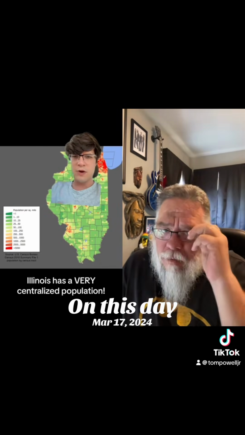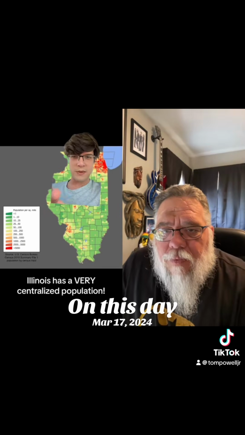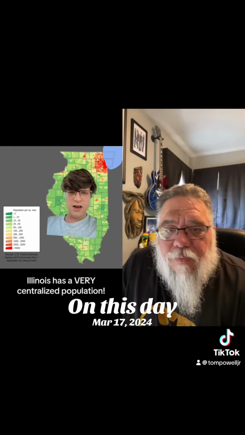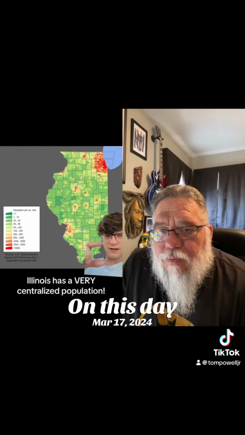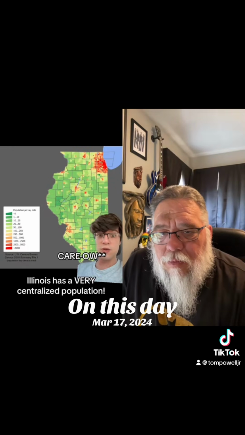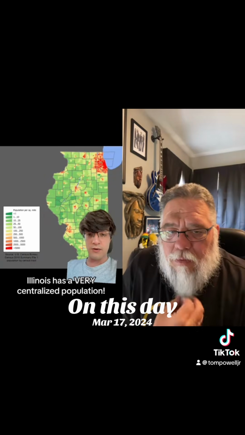This is the Rock Island, Moline, Quad Cities region, and it's called Quad Cities because Davenport and Dubuque, Iowa are right across the river from them. Then you have down here, this is actually known as Little Egypt because this city right here is called Cairo, not Cairo, but Cairo, Illinois. And it used to be a much more important place, but we don't need to get too deep into the history of Cairo. I do have a video about it on my channel already.